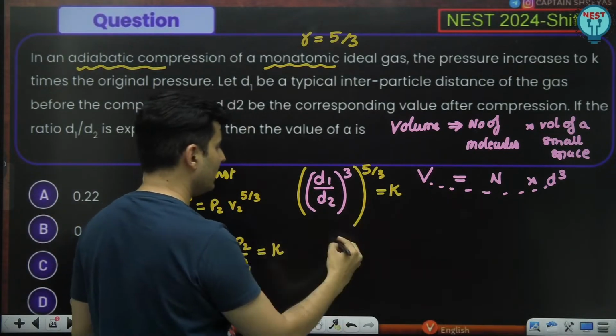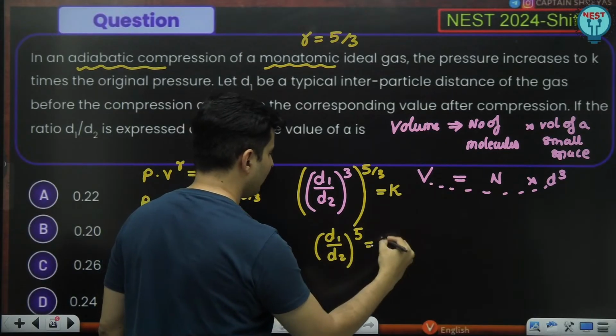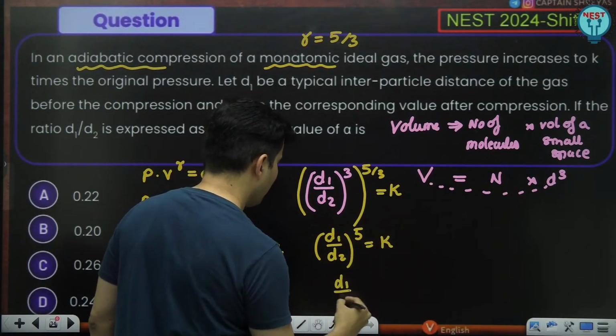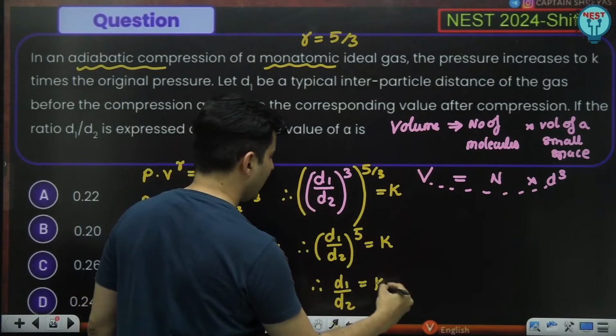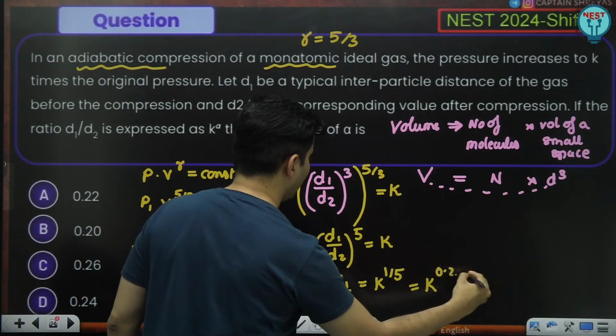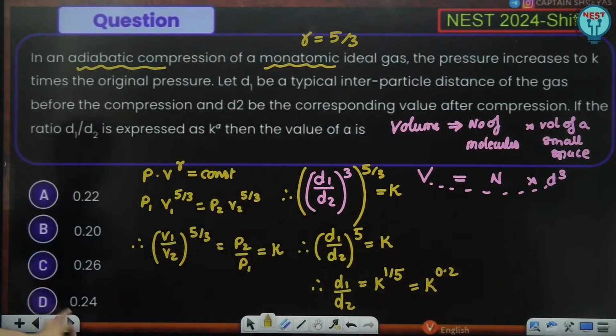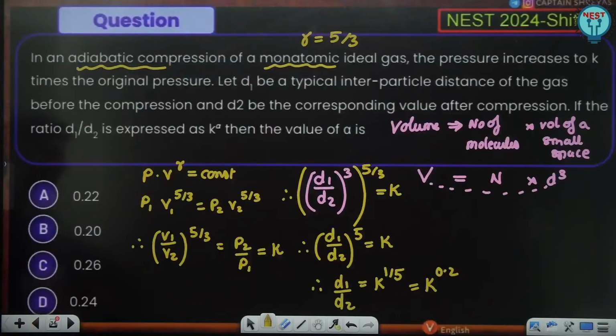Of course, now this 3 gets cancelled. So d1 by d2 whole thing raised to 5 is K. So d1 by d2 will be k whole thing raised to 1 by 5, which is k raised to 0.2. So I think it should be B option. Yes, perfectly fine. B option is the right answer.